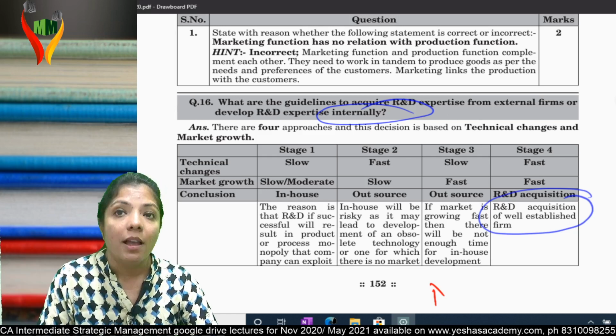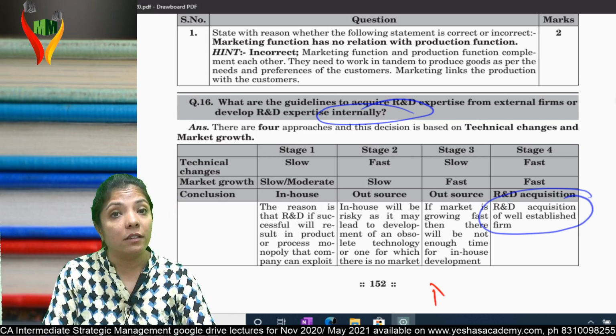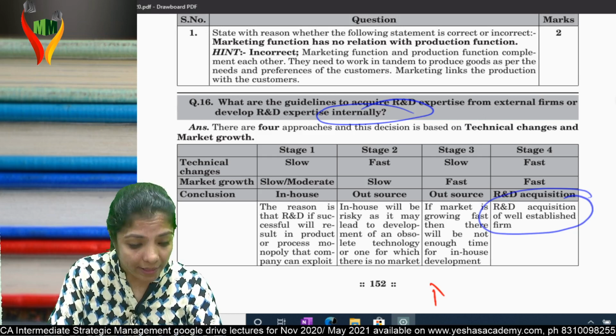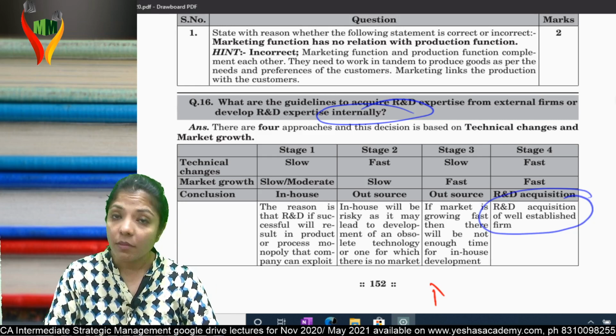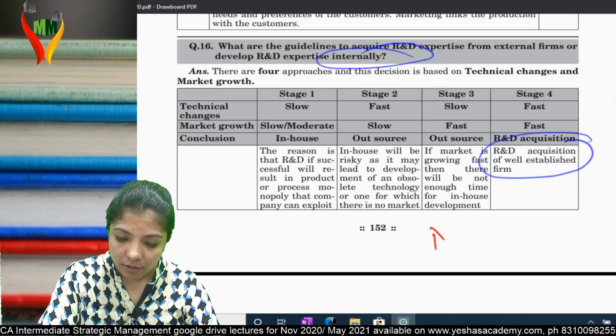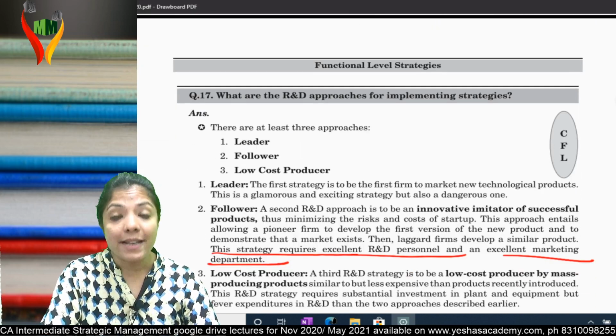Am I clear? So these are the two factors on which I'll be deciding whether to go for in-house or for outsource. Am I clear? Can I go ahead? Now I come to the next question.